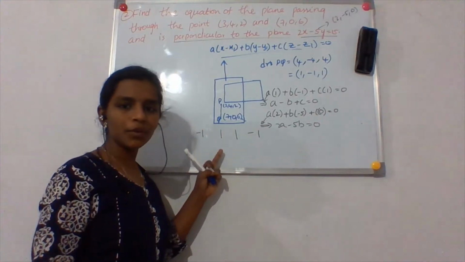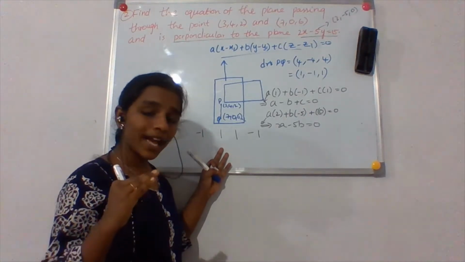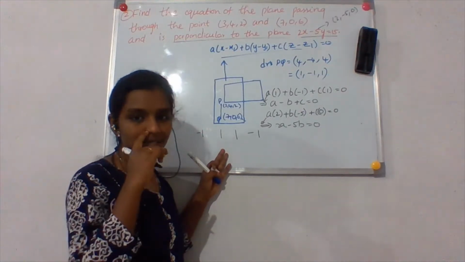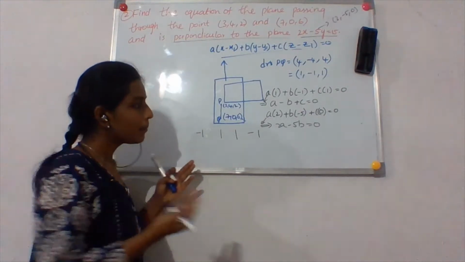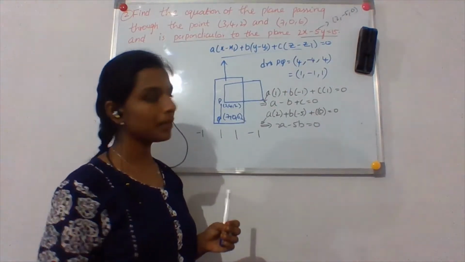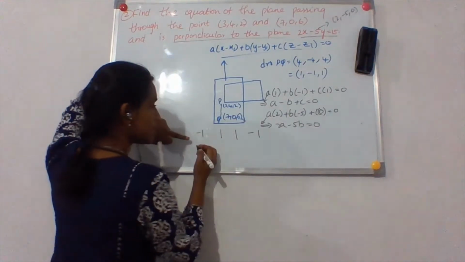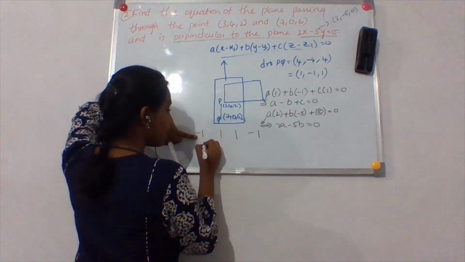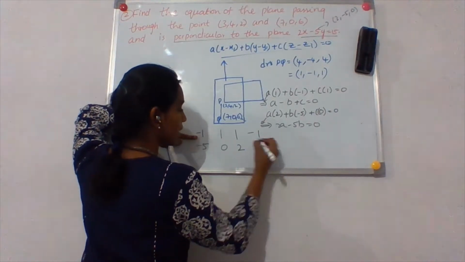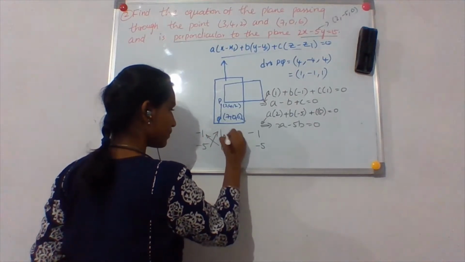So this is how you solve for the values of x and y when you solve linear equations in two variables, right? So I'm using the same way, but here you don't have another constant, but you have the coefficient of c. That is the only difference. So in the same way, if I write for this, what do I get? Minus 5, 0, 2 and minus 5. So I will have to multiply like this.